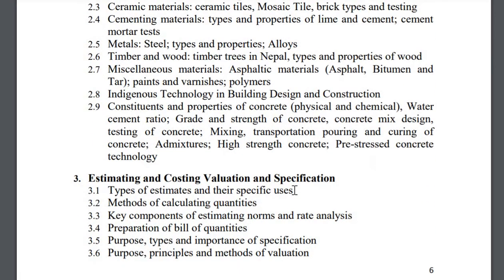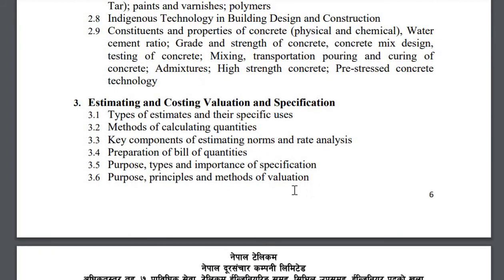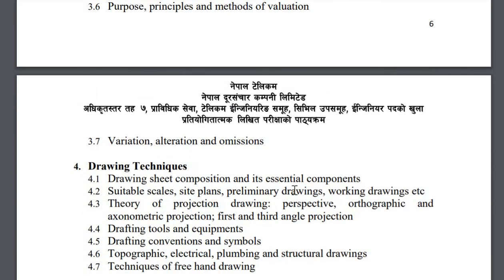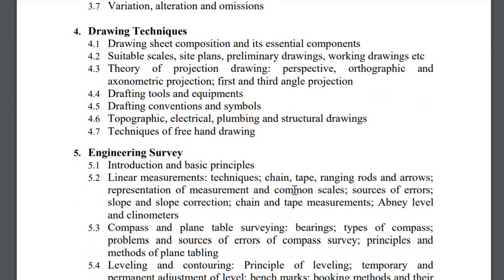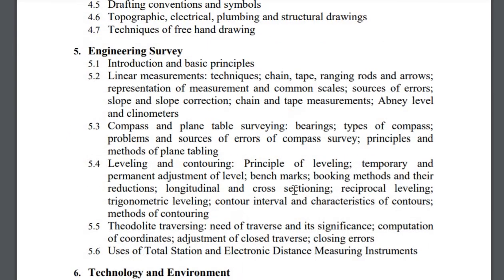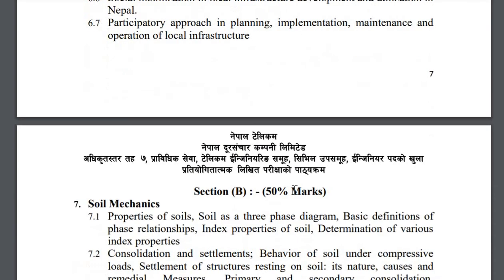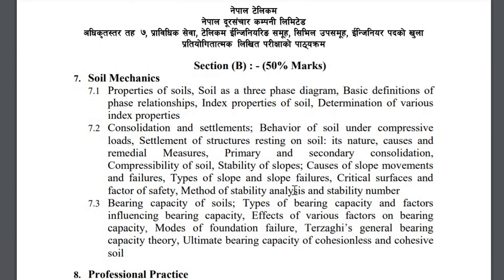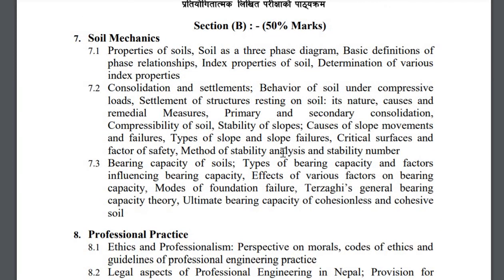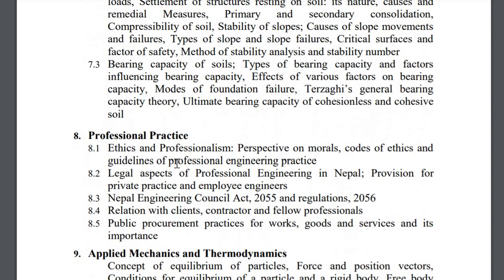Okay, third chapter is estimating and costing, valuation and specification, and fourth chapter is drawing techniques. Fifth is energy survey. Sixth is technology and environment. And section B, it consists of 50% of the marks, and it consists of soil mechanics, very important chapter, soil mechanics. Next is professional practice.